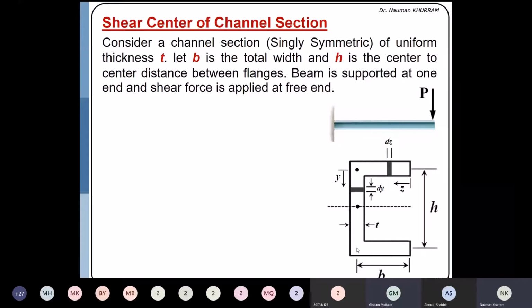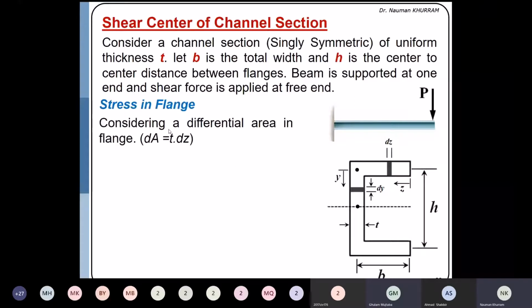First of all, we may compute the stress in the flange, or the shear flow in the flange. So assume any area in the web. I am assuming a differential area in the web. Assume that the thickness is uniform, the thickness of the flange and the web is the same. So I am assuming a differential area in the flange, and the area will be equal to t into dz.